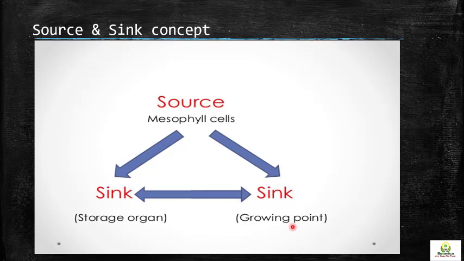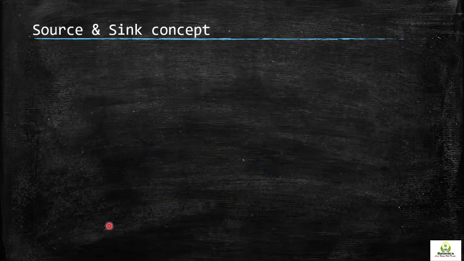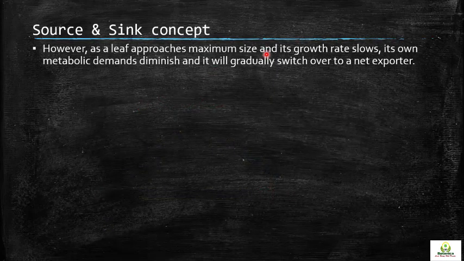So wherever there is growth, growth requires food, and food is provided in a ready-made form. It will come either directly from the mesophyll cells or from the storage organs. However, as the leaf approaches a maximum size and its growth rate slows, when the graph is stable and the leaf is at maturity, its own metabolic demands diminish.